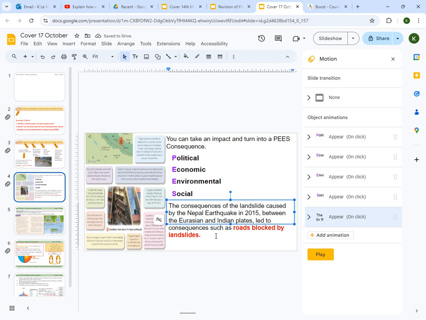social consequence, people not being able to use those roads. However, this led to problems for the economy, as money had to be spent by the government, by government funding, on this, right? And then as a result, people had less money to spend.